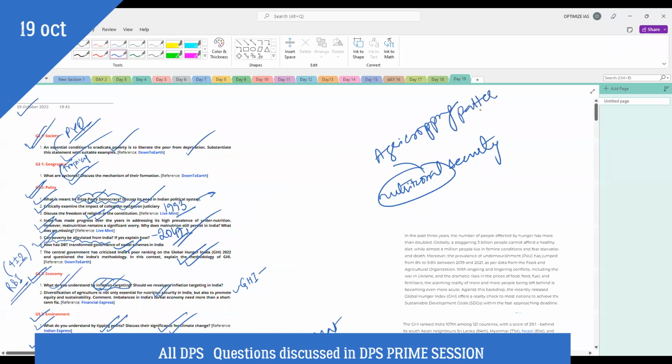Guys, here you must appreciate the difference between food security versus nutritional security. Food security basically means, as we have discussed in the recent DPS sessions, access to food in sufficient quantity, all time, by all.